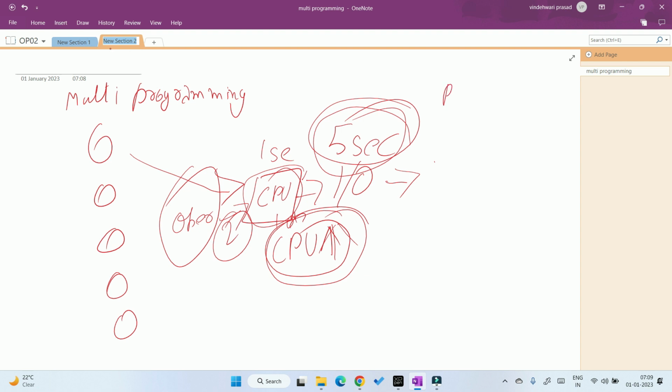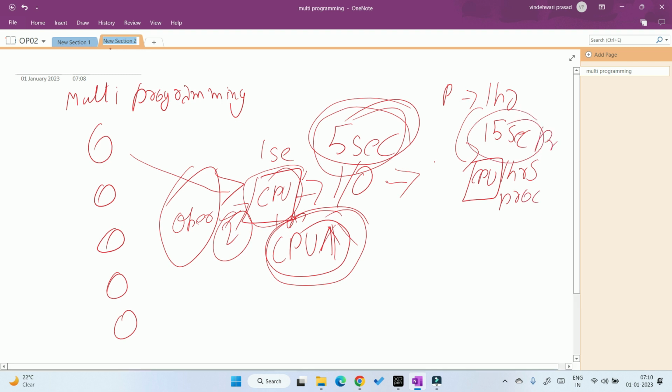But there is one big problem here also. Suppose process 1 has 1 hour of work, process 2 has 15 seconds of work. So what will happen is that the operating system gives process 1 to the CPU. Process 1 takes 1 hour for processing. Till then, process 2 is waiting. Even though it is a very small program, it is still waiting for 1 hour to get executed.